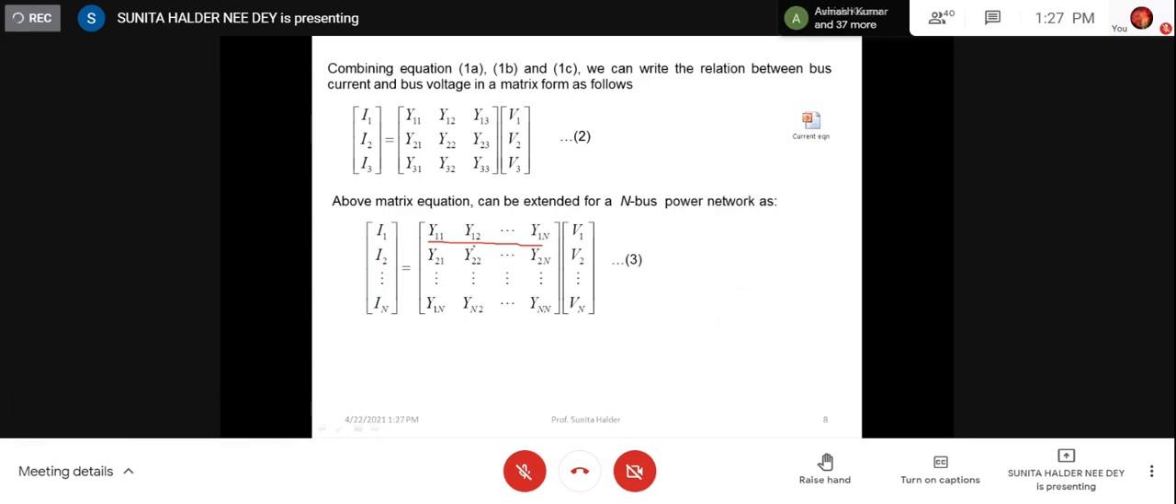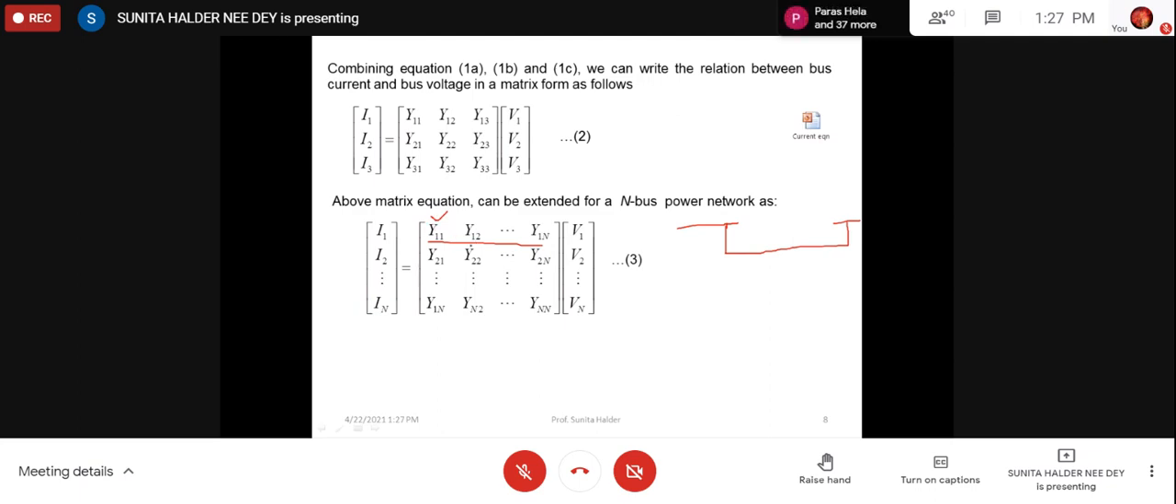Here, for any bus, there will be one Y11, because there cannot be an isolated bus. That bus must be connected with at least one other bus. Otherwise, this bus will be isolated, with no connectivity to the power system. So at least one line should be there. So if the bus exists, then there should be one Y11.